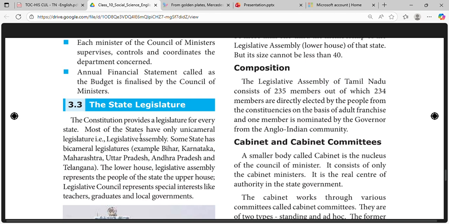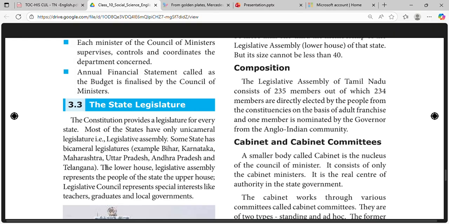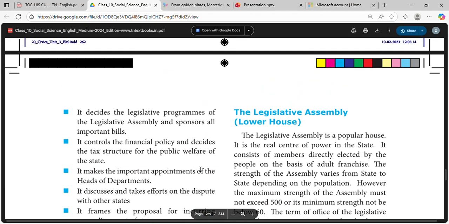The constitution provides a legislature for every state. Most of the states have a unicameral legislature. Some states have bicameral legislatures. For example, Bihar, Karnataka, Maharashtra, Uttar Pradesh, Andhra Pradesh, and Telangana have bicameral legislatures. The lower house, the Legislative Assembly, represents the people of the state, while the upper house, the Legislative Council, represents special interests like teachers, graduates, and local governments.